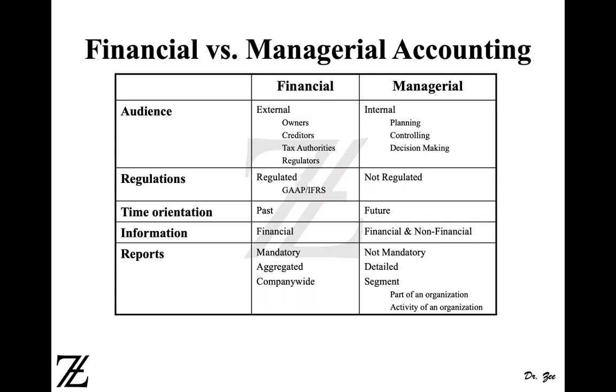You budget for the future: what's going to be the sales next year or next quarter or next month, what's going to be your cost of goods sold, how much raw material you're going to use, how much it is going to cost you, what's going to be your labor cost, your manufacturing overhead, your selling and administrative expenses, etc. Right? So managerial accounting reports are future oriented, right? You may use past data to prepare budgets, but if it's a brand new company, you don't have to use past data.